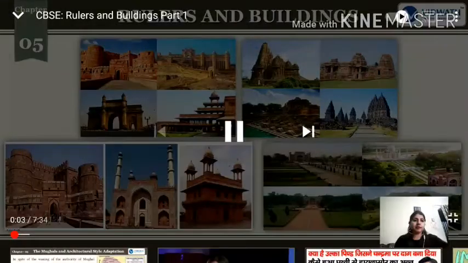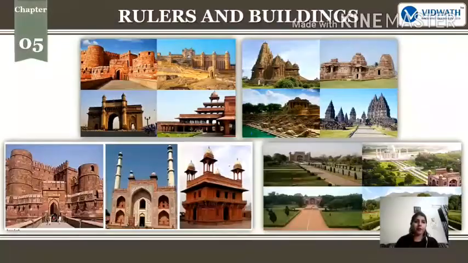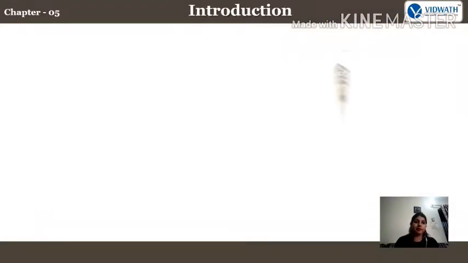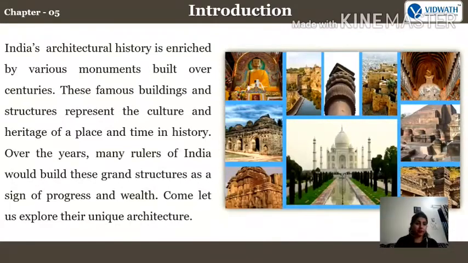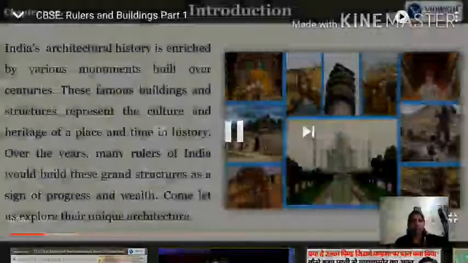Rulers and Buildings. Introduction. India's architectural history is enriched by various monuments built over centuries. These famous buildings and structures represent the culture and heritage of a place and time in history. Over the years, many rulers of India would build these grand structures as a sign of progress and wealth. Come, let us explore their unique architecture.